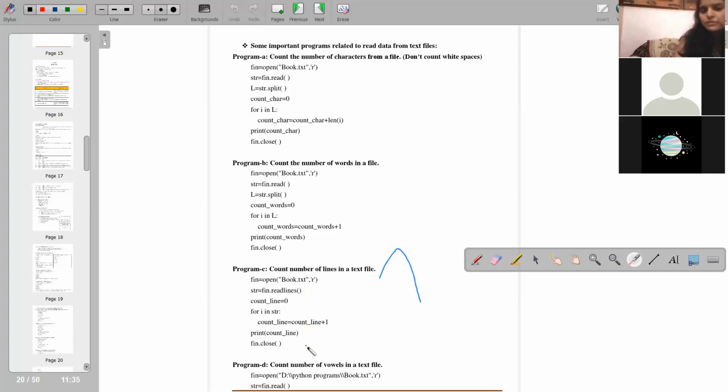Now the next program says count the number of vowels. How many vowels are present in your file? Open the file, read the file,